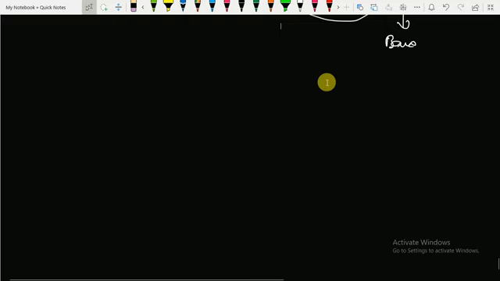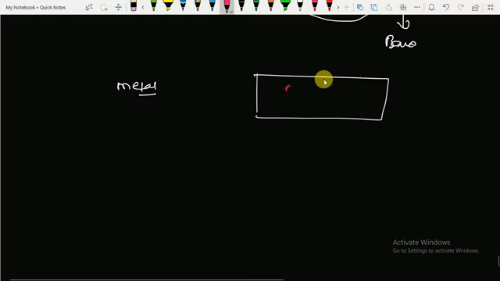Now, in the case of metals, the electrons of the electron cloud participate in bonding, and they are also free to move, therefore they participate in conduction. In the case of metals, I have already told you, there is a pool of electrons, so they will participate in conduction.